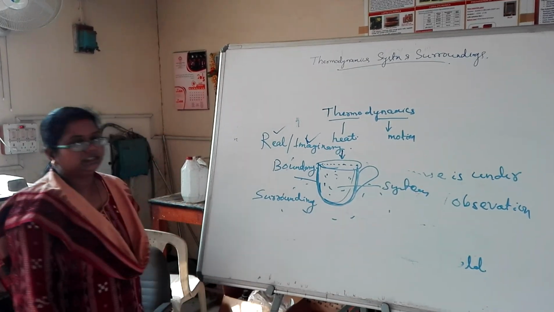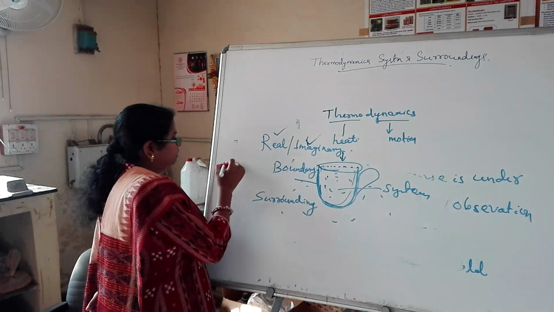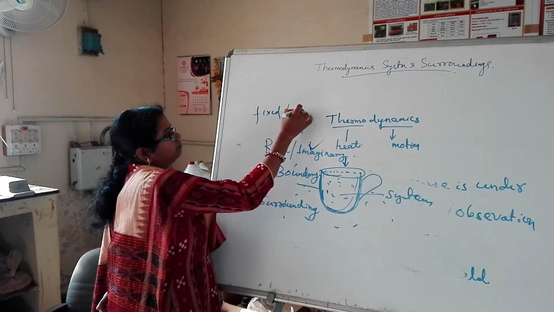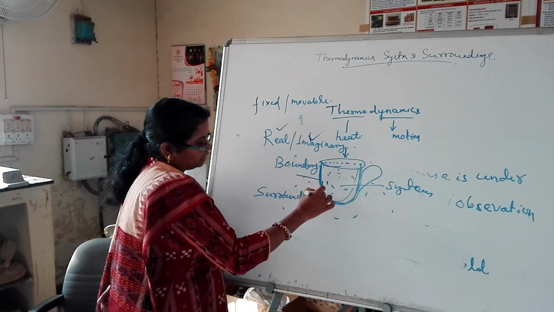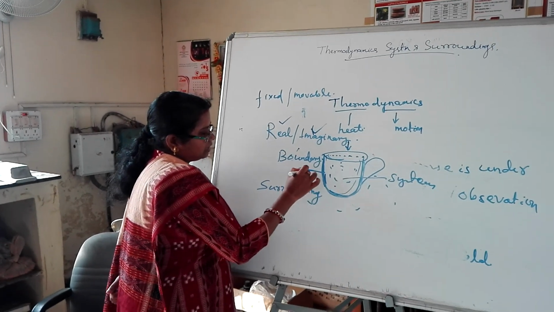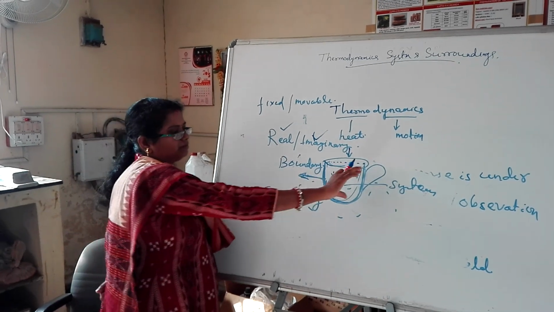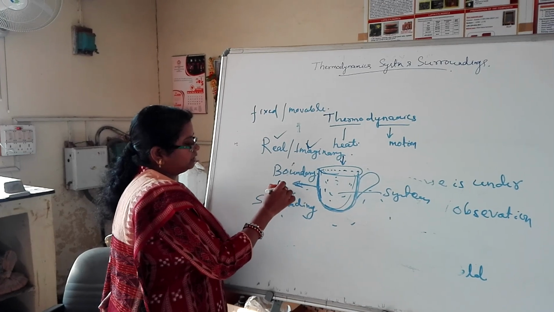Also, a boundary may be fixed or movable. In this hot cup of tea, the wall cannot move, so that is a fixed boundary.